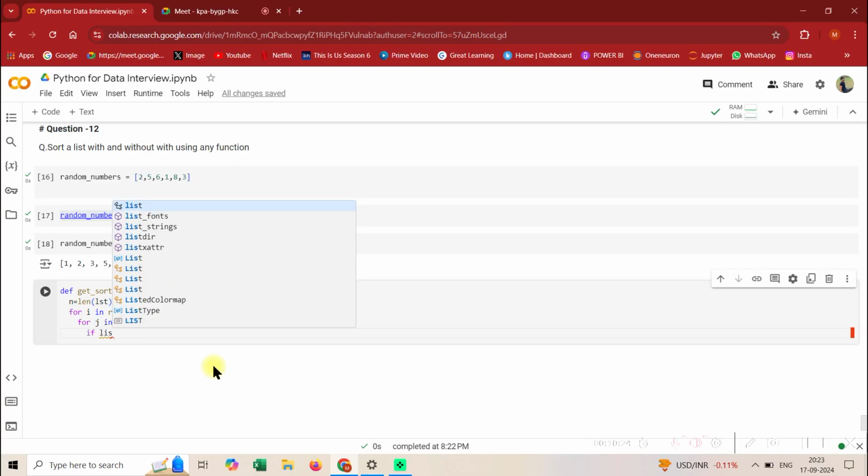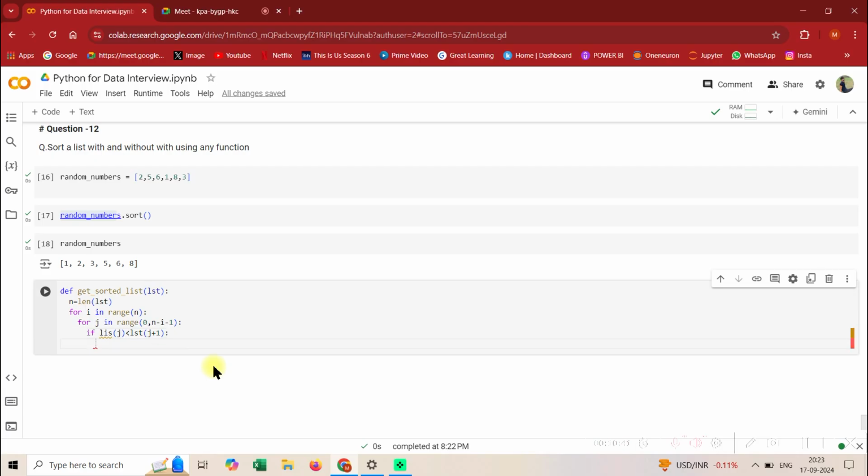So if lst[j] is greater than lst[j plus 1], you need to swap the elements. That's it, guys.